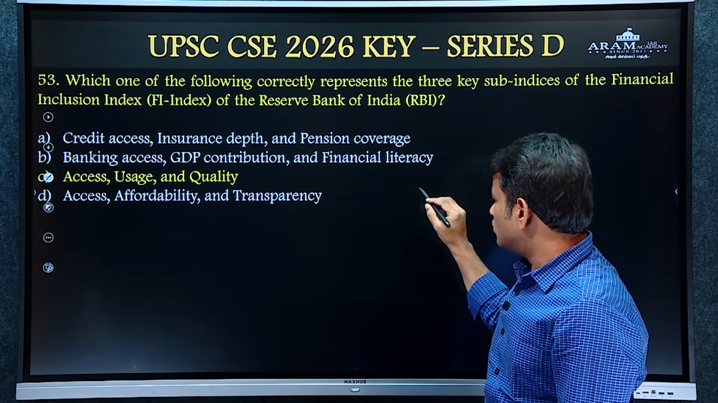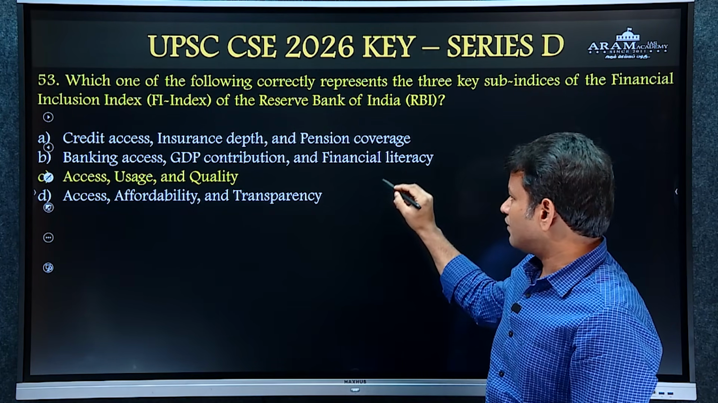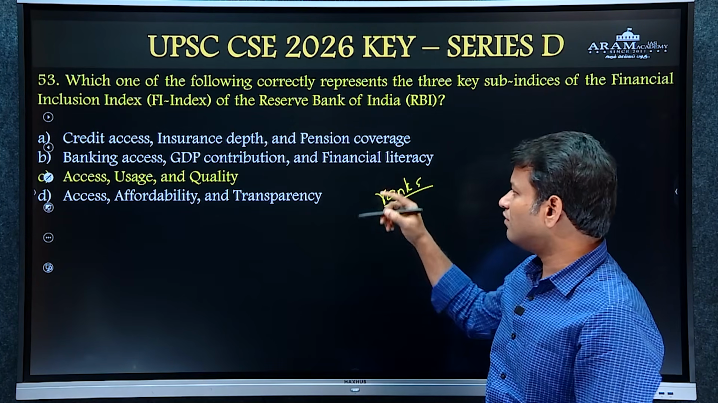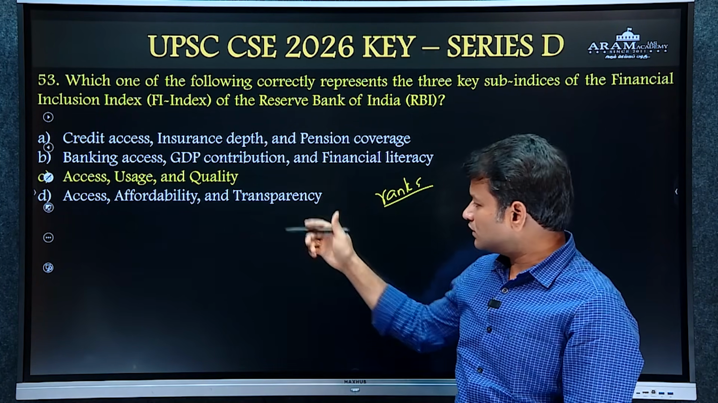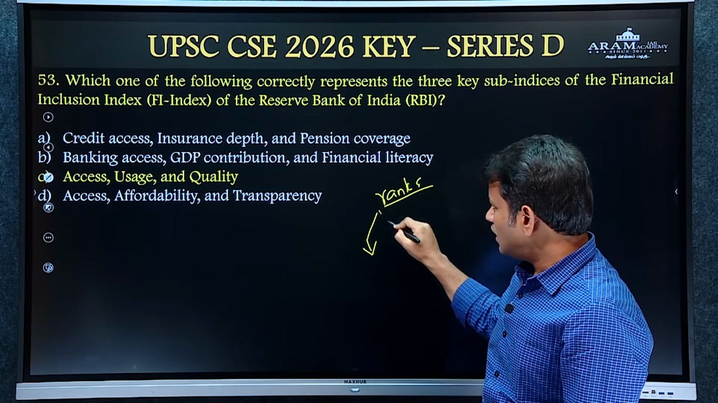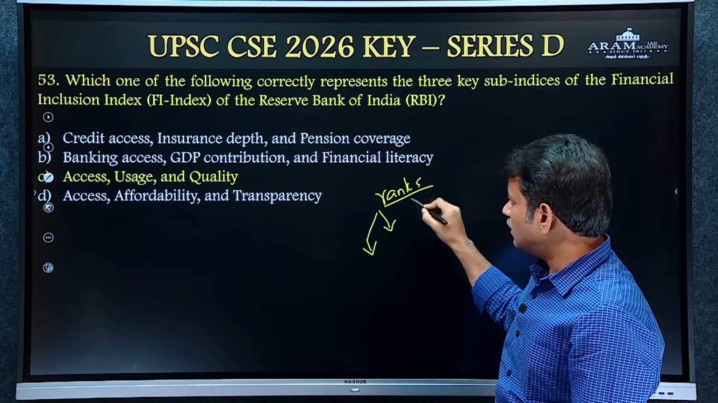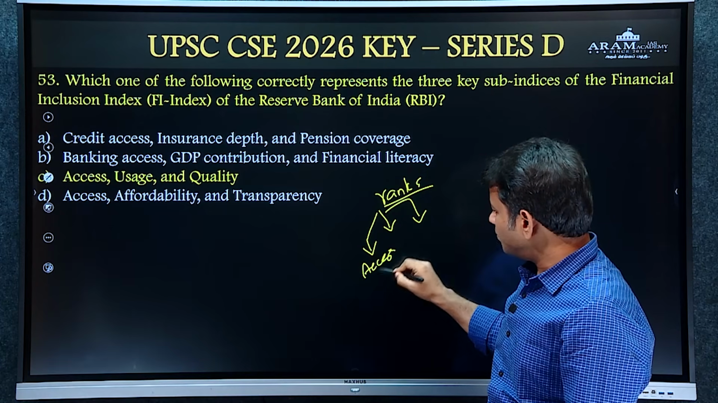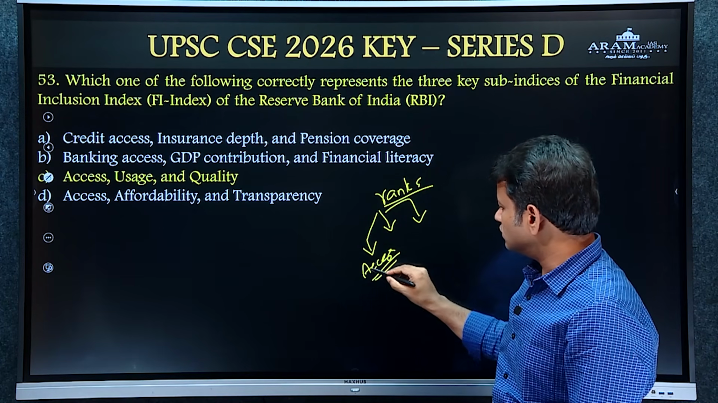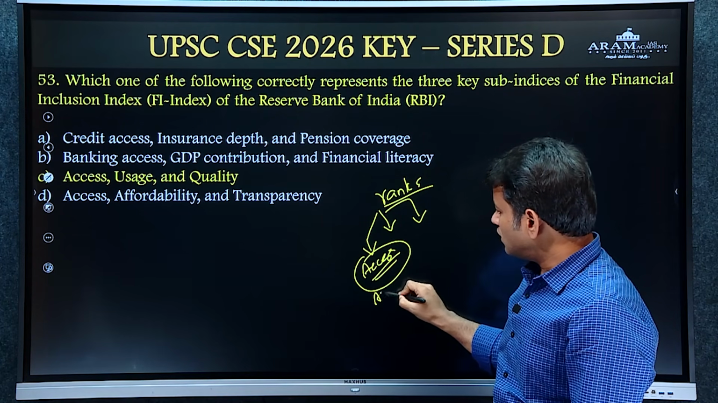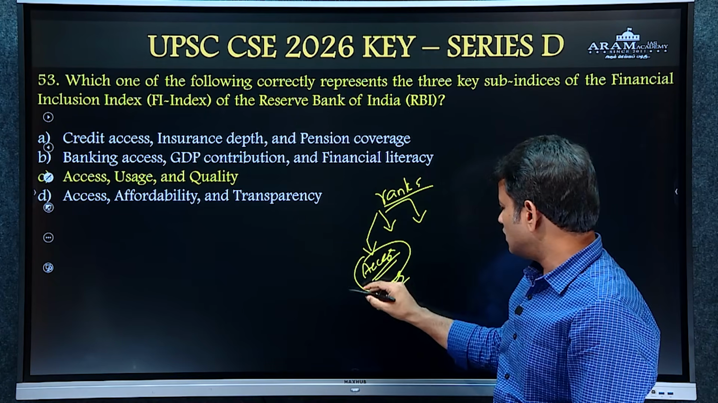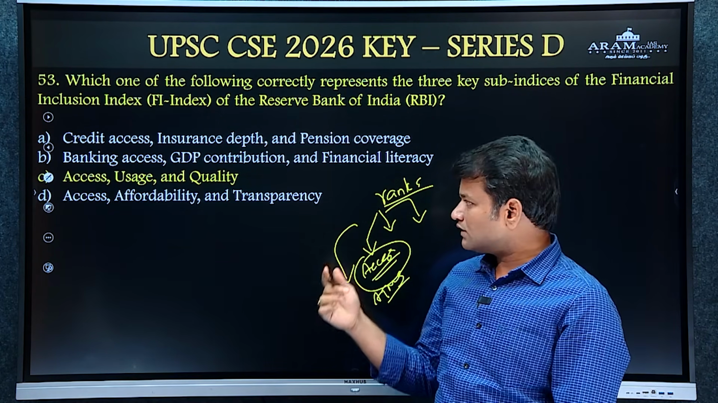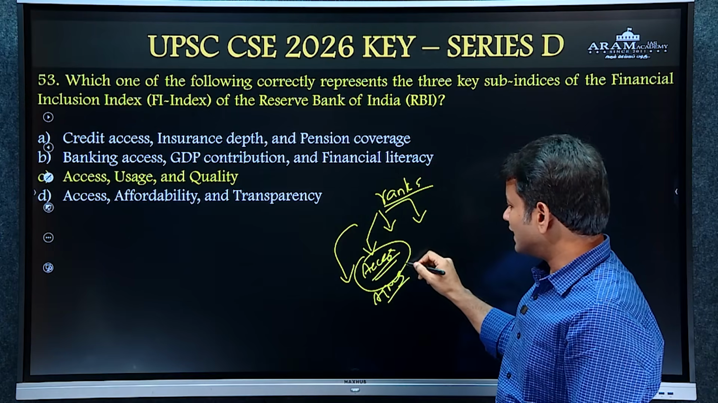Then another question, the 53rd question, is about the Financial Inclusion Index, which is released by RBI. The Financial Inclusion Index ranks financial inclusion performance on the basis of 3 parameters: accessibility, usage, and quality. Accessibility is like the supply side of financial inclusion. How many ATMs are established by banks, how easily the financial facilities are accessible to the people. That is known as accessibility.